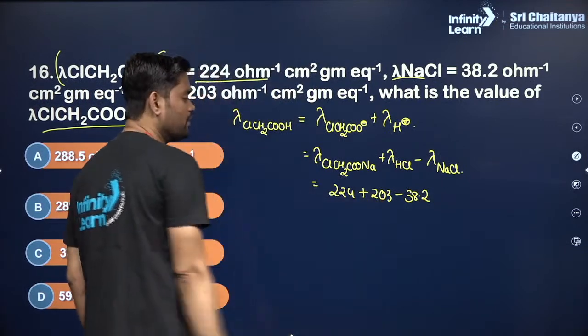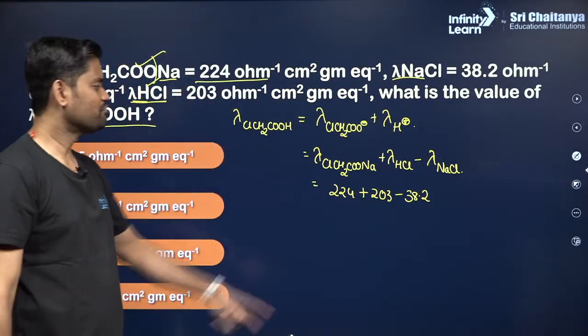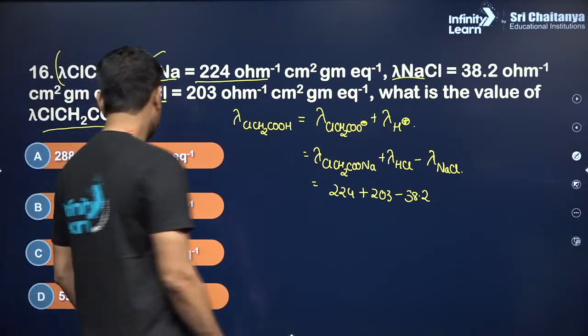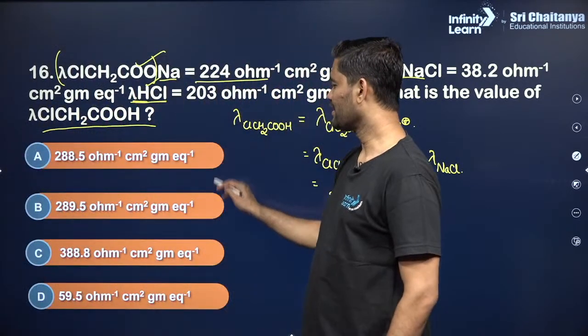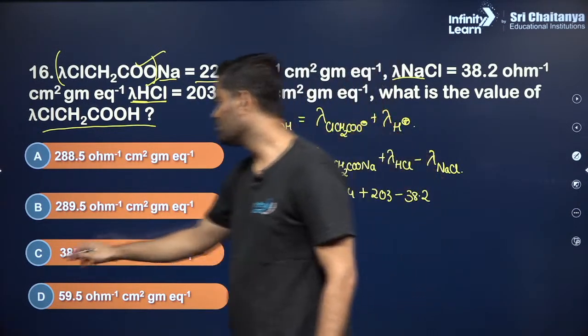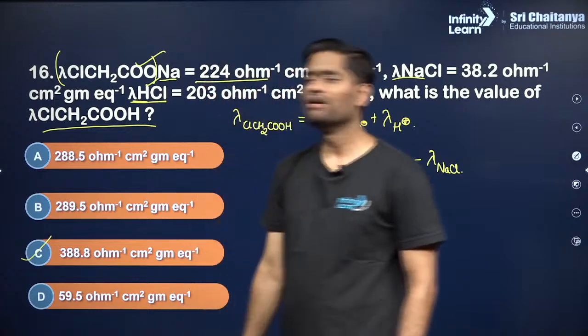So it is 427 around, minus 38 is around 400. Basically the answer near 400 will do. What are the options? Around 300, around 300, around 400, around 60. We will go with option C.